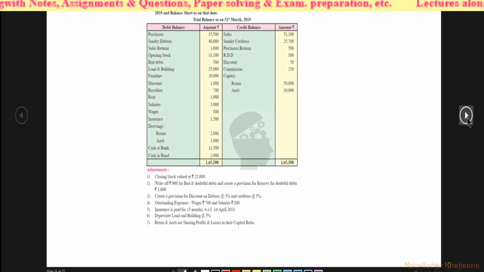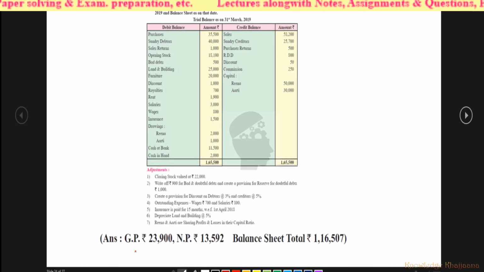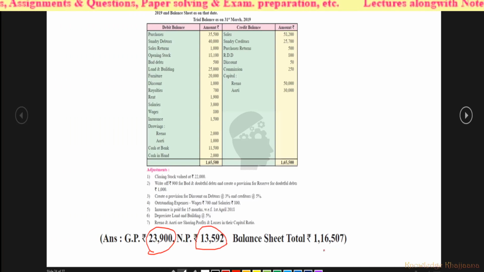See, we have solved the problem, and let's check whether the gross profit, net profit and balance sheet which we have calculated tally with those given in the book. See, the gross profit given in the book is rupees 23,900. Even our gross profit was rupees 23,900. Net profit given in the book is rupees 13,592. Our net profit also matches, and the balance sheet total is rupees 1,16,507. Very good. Our balance sheet is also telling the same amount. Means whatever problem we have solved is exactly matching with the answers given in the book.